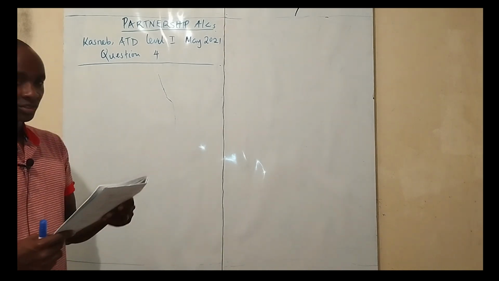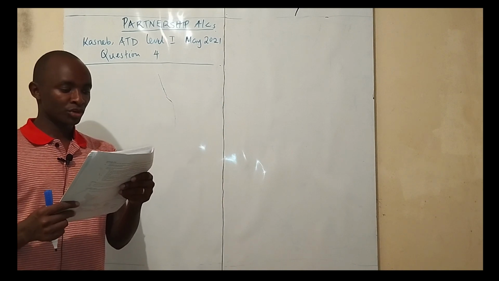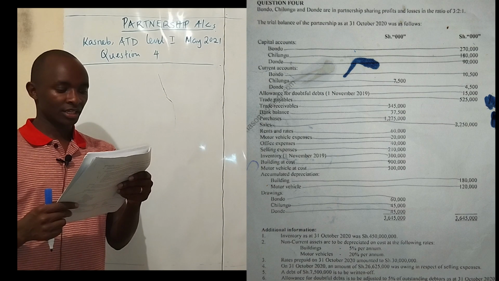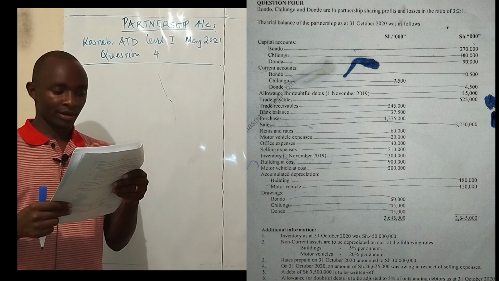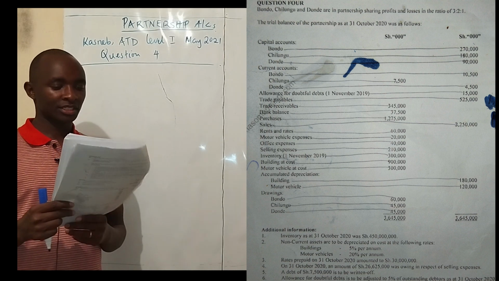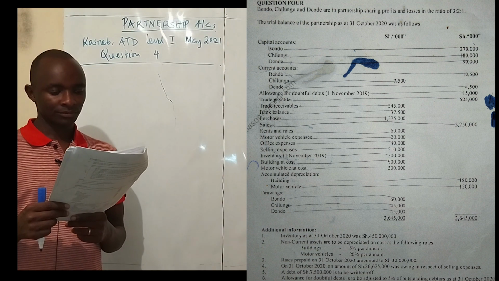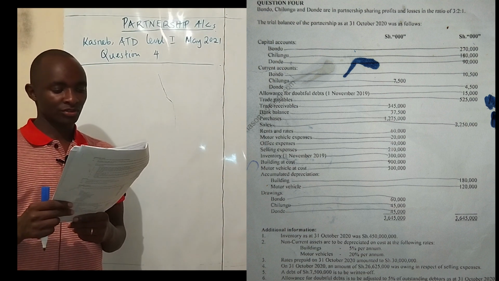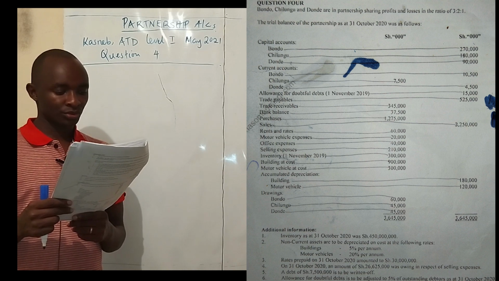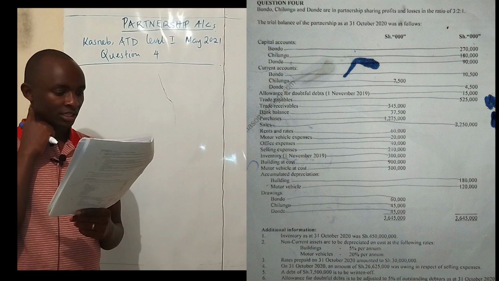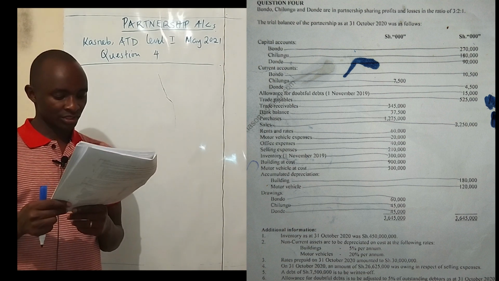So let's move straight to our question today. The question reads that Bondo, Chilungu and Donde are in partnership sharing profits and losses in the ratio of 3:1. The trial balance of the partnership as at 31st October 2020 was as follows. So you have the capital accounts for Bondo, Chilungu and Donde, current accounts for Bondo, Chilungu and Donde, the allowance for doubtful debts through to drawings of Bondo, Chilungu and Donde.